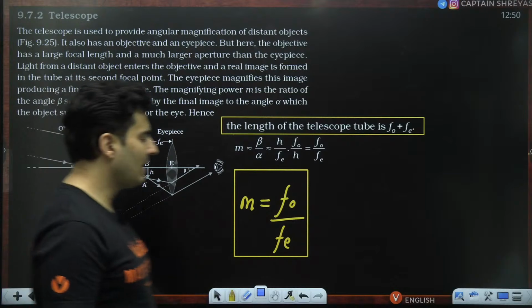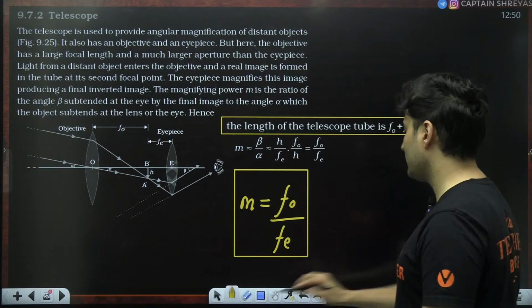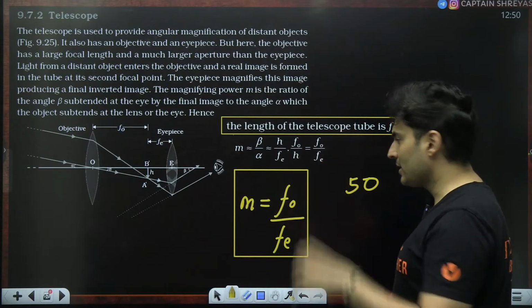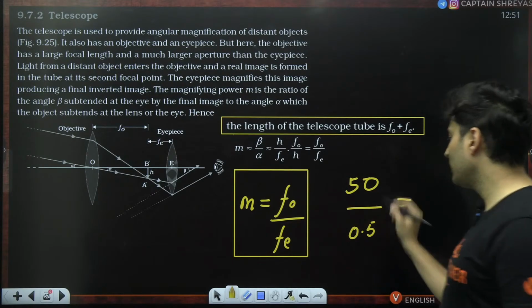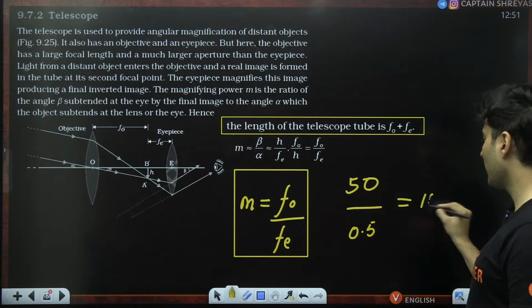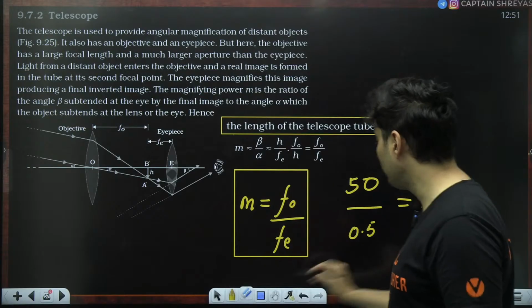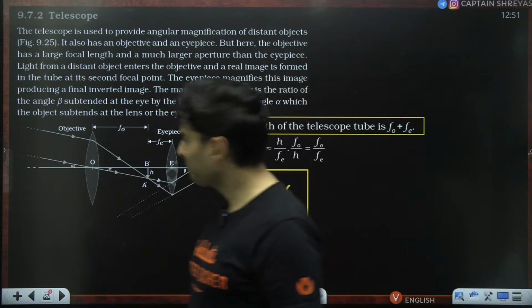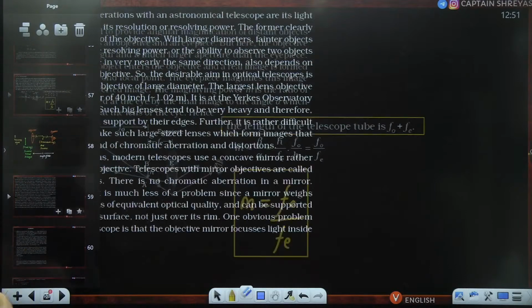Okay, so say for example, if you have an objective focal length of 25 centimeters, or let's say 50 centimeters, and the eyepiece has a focal length of just, let's say, 0.5 centimeter. So 50 divided by 0.5, 5 cancels, it will become 100 times. So the magnifying power will be 100x. So you will see a very good clear image because it has got 100 times the magnifying power. That's how you calculate the magnifying power of the telescope. Okay, so that is what they have mentioned.